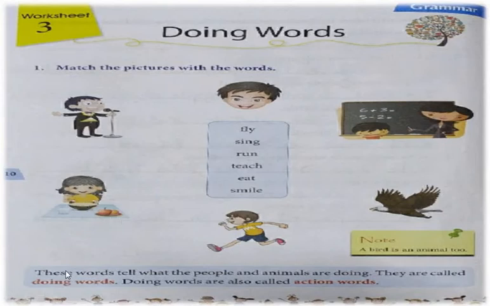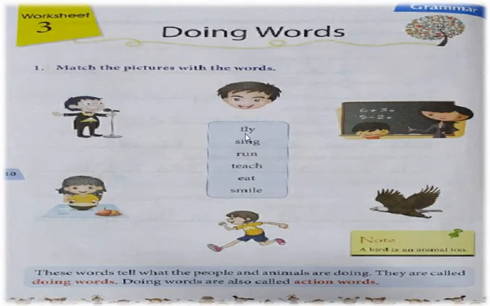So these words tell what the people and animals are doing. They are called doing words. Doing words are also called action words. Now see the question, what we have to do on this page? Match the picture with the words. See here in between, the words are given.